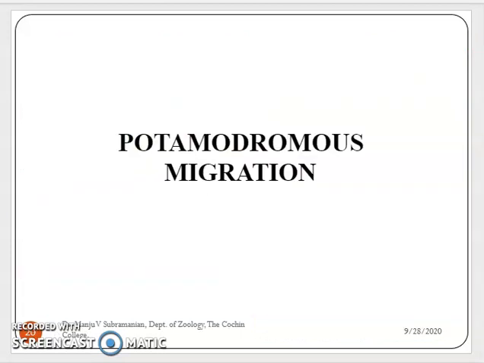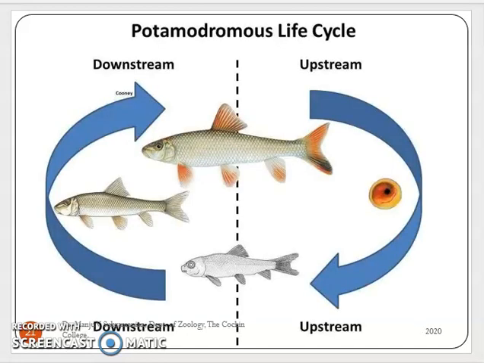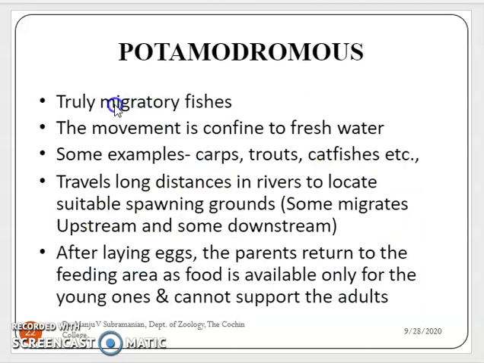The next migration is Pteromodromous migration. In this type of migration, they are truly migratory fishes, and the movement is confined to the freshwater itself. It is exhibited by certain fishes like carp, trouts, catfishes, etc.